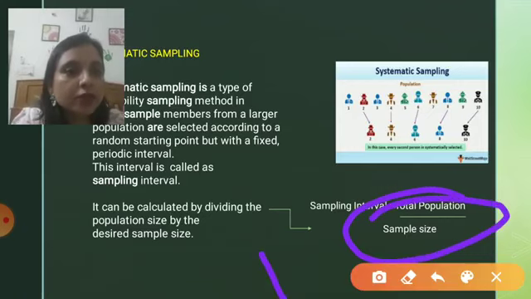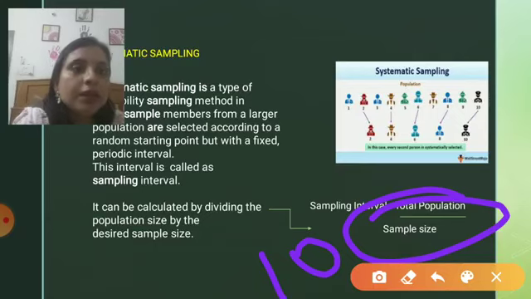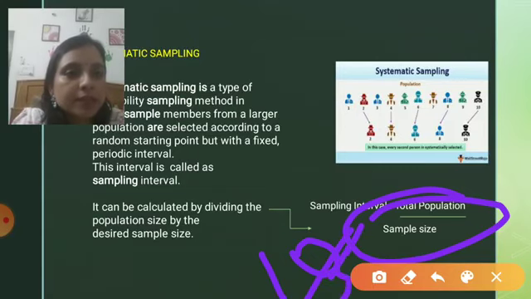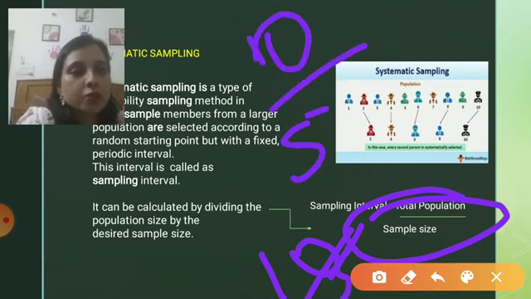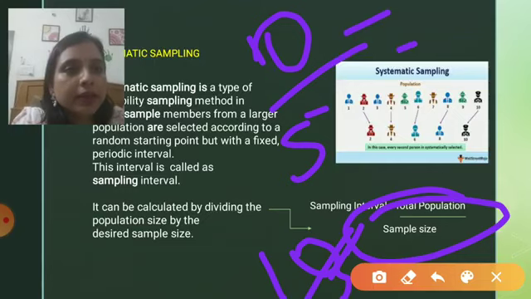the total population, which is 10, divided by the sample size. Now it depends upon the size I want. For example, since my population is 10, I want my sample size to be 5. The size of the sample is decided by the person who is doing the sampling, that is the analyst. So if I am the analyst and I want my sample size to be 5, I will just divide 10 by 5. In this way I will get a sampling interval of 2.